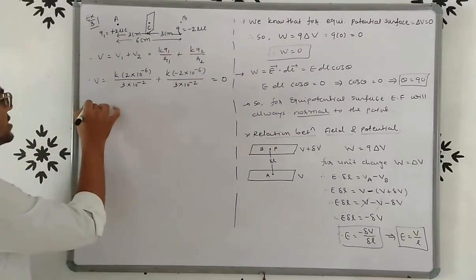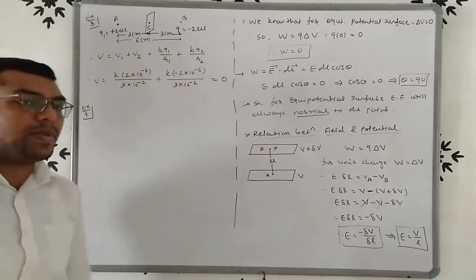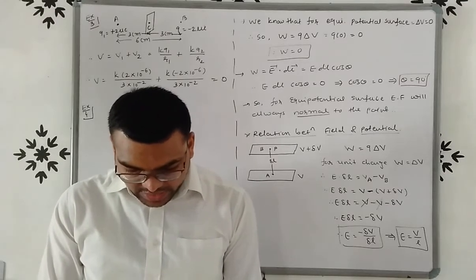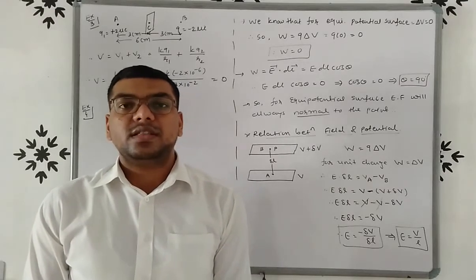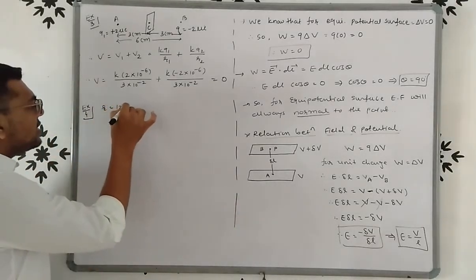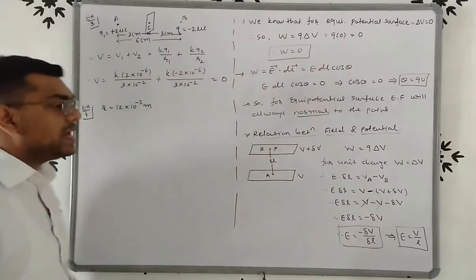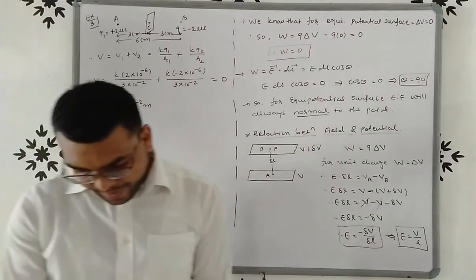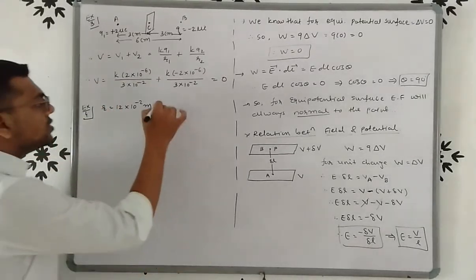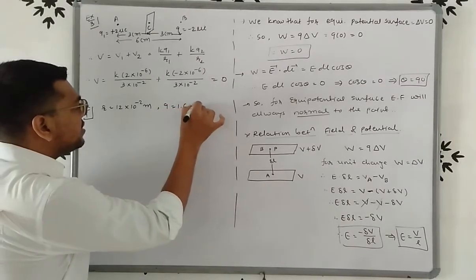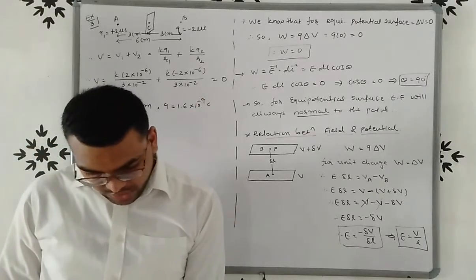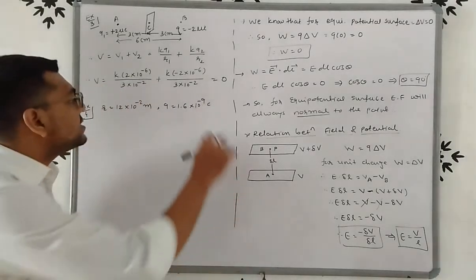Now we will discuss our next example, that is example number 4. See, a spherical conductor of radius 12 centimeter. So here the radius is given, R is equal to 12 centimeter, so 12 into 10 raised to minus 2 meter. Has a charge of 1.6 into 10 raised to minus 9 coulomb. So Q is equal to 1.6 into 10 raised to minus 9 coulomb. Sorry, 1.6 into 10 raised to minus 7 is given.